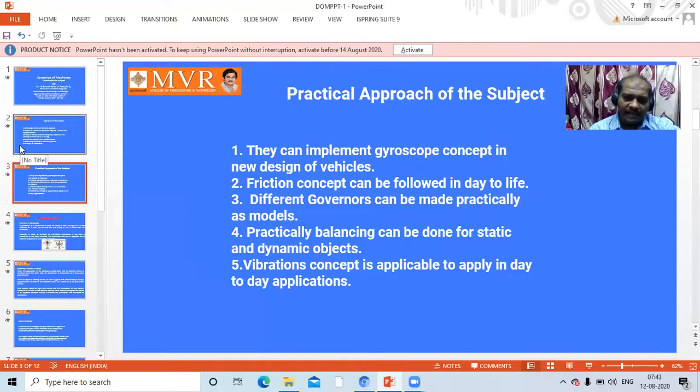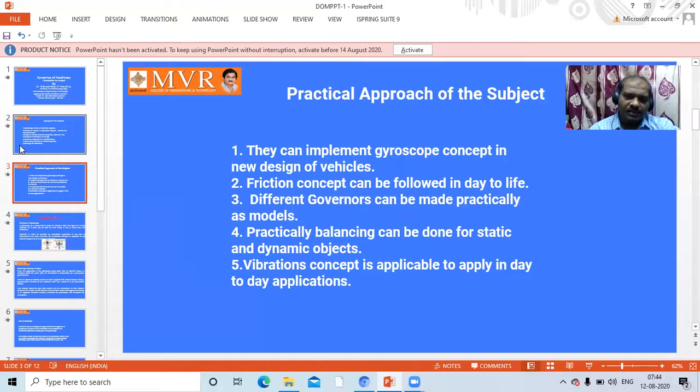If you take a tanker, tanker does not have the base. So this gyroscope concept can be utilized to balance the tanker also. The tanker may be a military tanker, or a procliner, or a crane. For that, we can apply gyroscope concept and make it balanced.